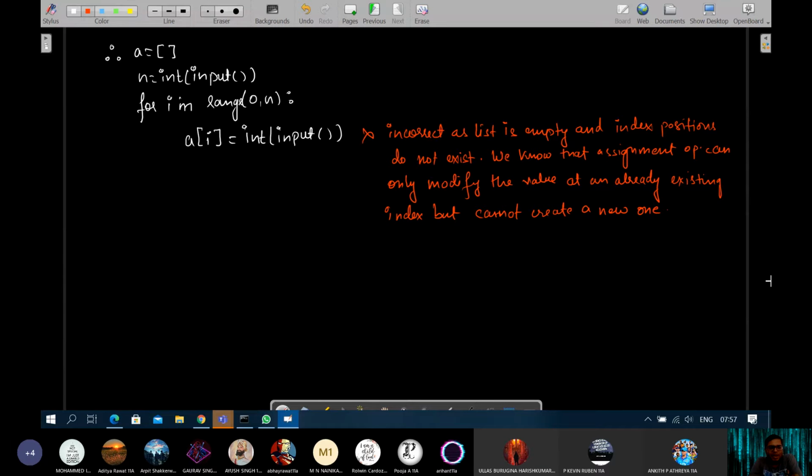Is this concept clear? Why we cannot use equal to create a new index position? That means why we cannot use equal to accept a new user value? Because equal to can only be used to modify the value at an already existing index position. That is, it is only used for modification. Therefore, we cannot do that.